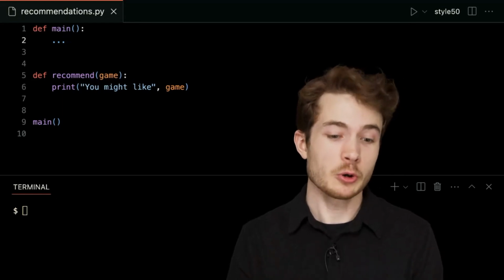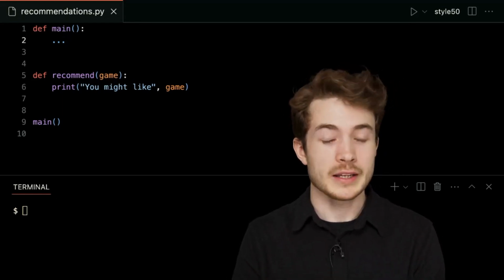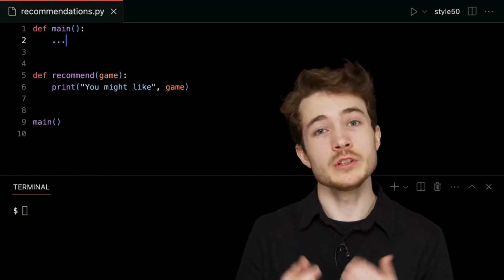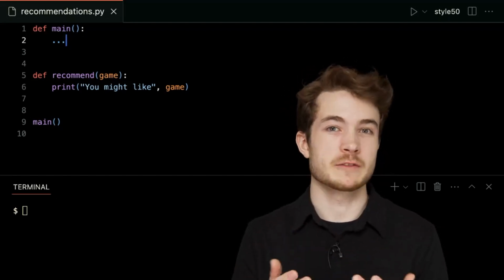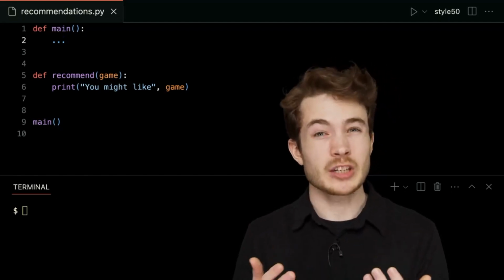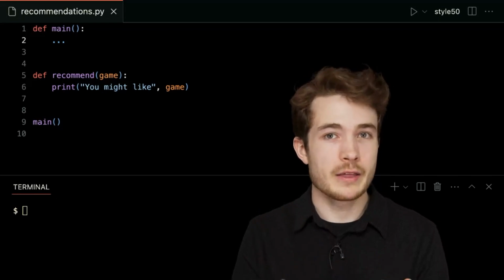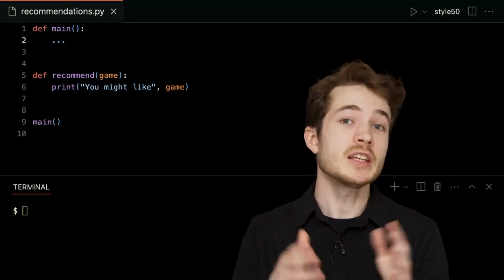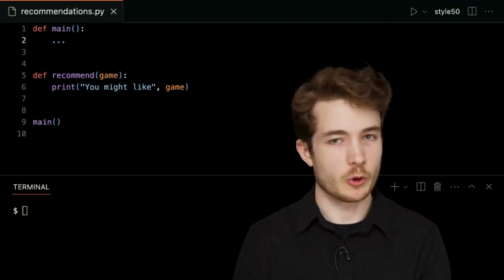Now I have here a program called recommendations.py, and the goal of this program is to be able to recommend some card games to a user based on their preferences for difficulty and the number of players they want to play with. So it seems like our program should be able to take multiple paths, recommending to a user the right card game based on any given input the user might give to our program.